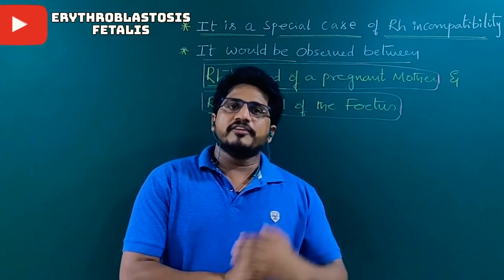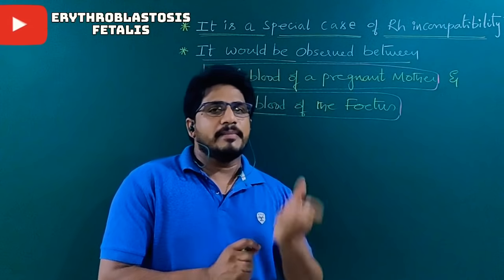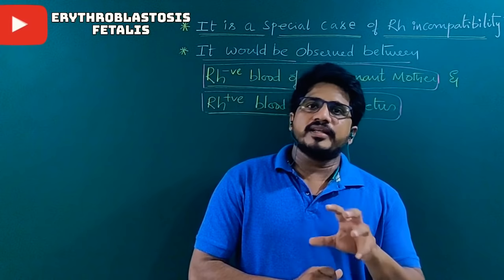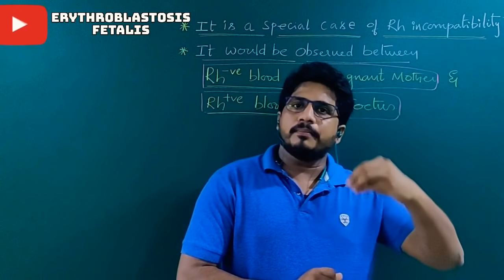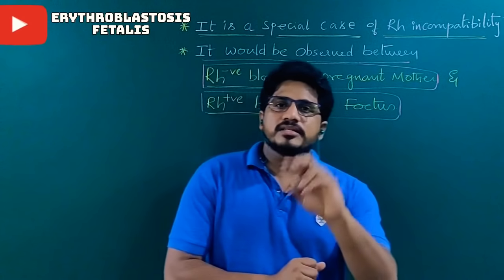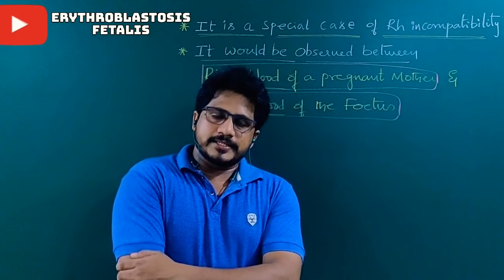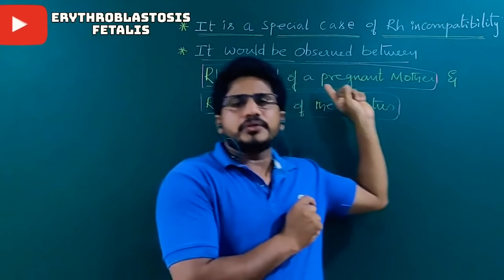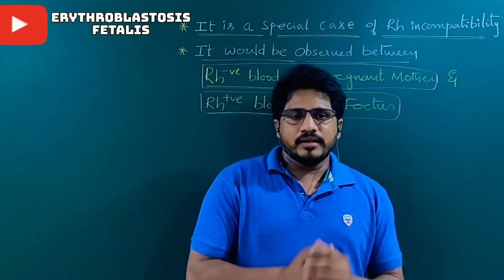Remember, after the liver comes the spleen, and before the liver there is also the yolk sac, but in mammals that is not considerable. Yolk is absent, so the liver is the primary hemopoietic organ, meaning the first blood cell producing part. RBC production begins in the 3rd month of embryogenesis. When RBC is produced, suddenly, due to erythroblastosis fetalis, meaning incompatibility between Rh antibody and Rh antigen,